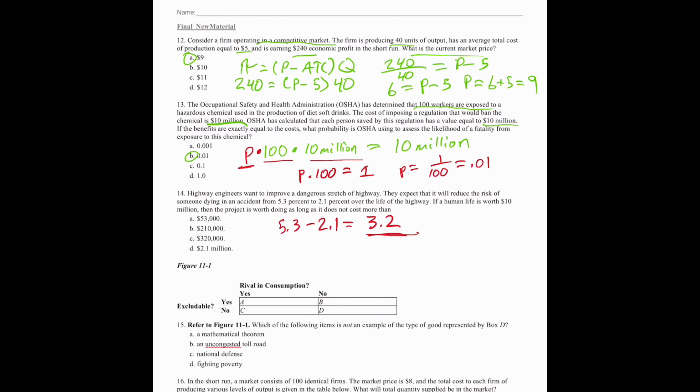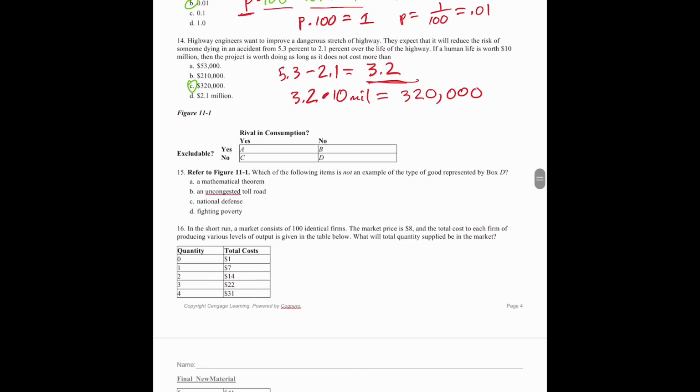and each of those lives is worth 10 million, then we just need to do the simple 3.2% times 10 million, which is equal to 320,000. So then we'd be willing to spend 320,000 to save those lives.